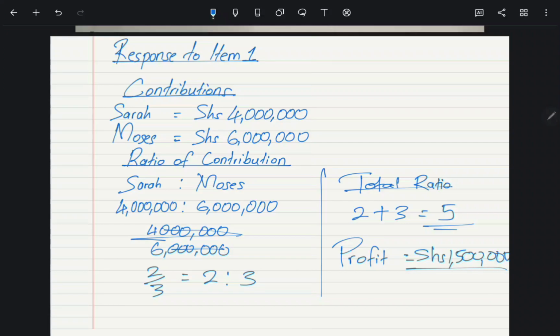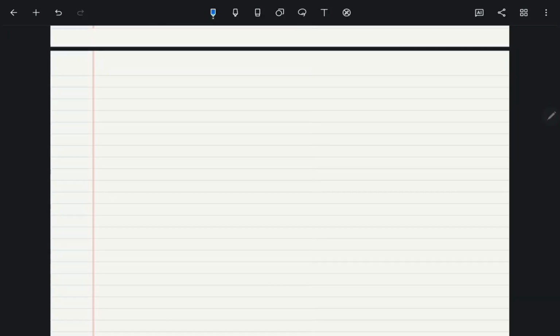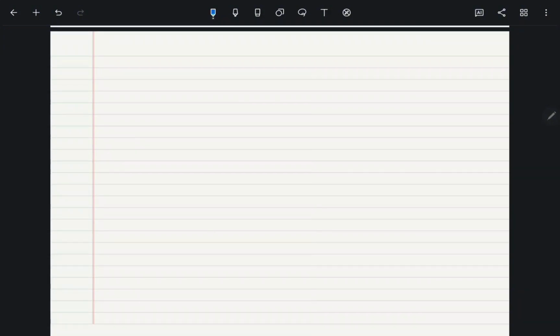So this is the profit, and now from this profit we can easily derive how much Moses got, because the profit that Moses got is what he reinvested in the business. He did not use it for anything else. Instead, he reinvested it into the business. So now let us try and we find out what Moses' profit share was. So let us continue with our discussion to find out the profit share of Moses.